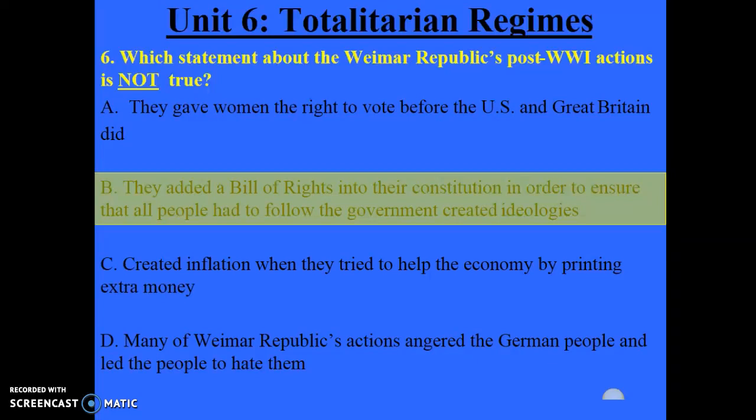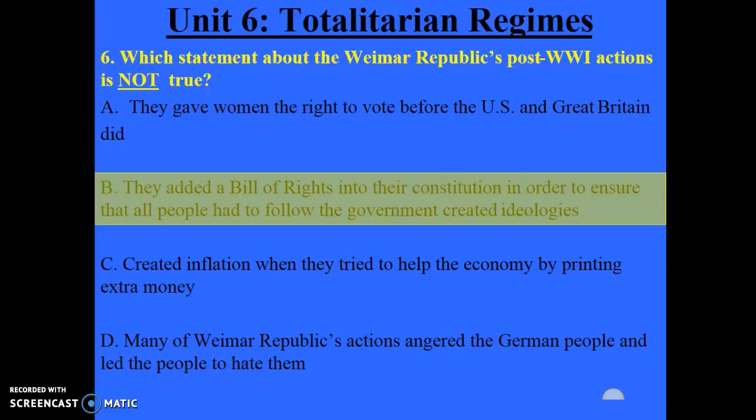And within this constitution, just like the American Constitution, the Germans also added a Bill of Rights, meaning a long, nice list which specifically states all of the rights and freedoms that the people are entitled to. So just like the United States created a constitution and Bill of Rights, so did the Germans. The interesting thing is that within this Bill of Rights, the Germans did something very unique that the Americans had not done. In this Bill of Rights, the Germans gave women the right to vote. Germany was actually the first country in the entire world to create a document, a Bill of Rights, that stated women had the right to vote.